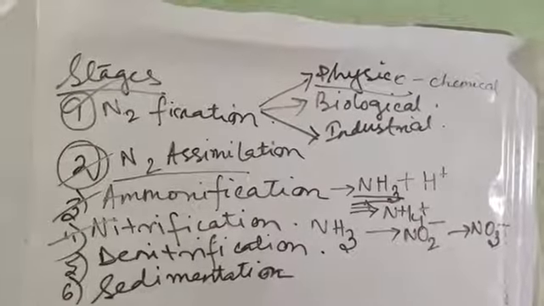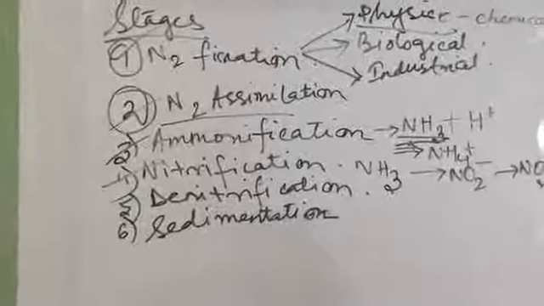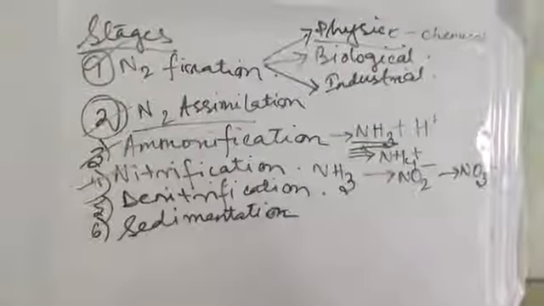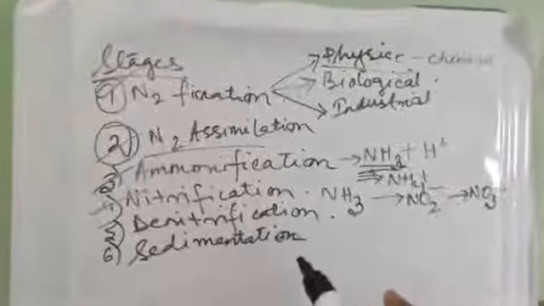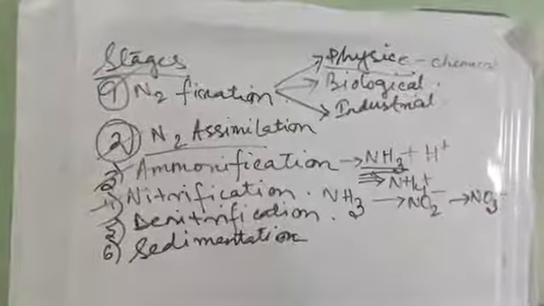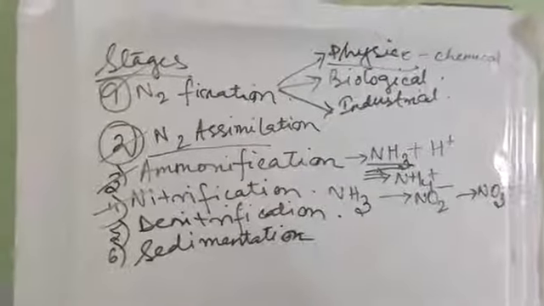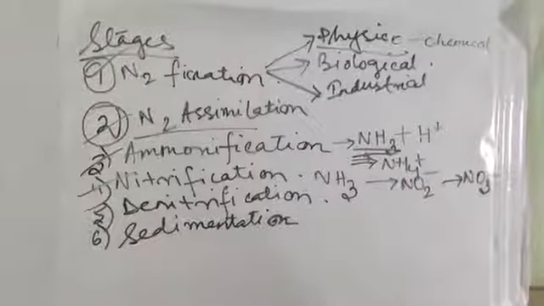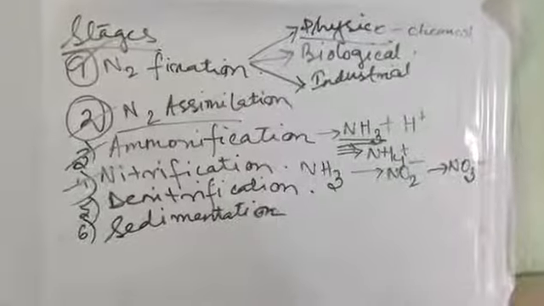Understood? The final process is sedimentation. Here, the nitrates from the soil are lost and trapped inside the rock. The nitrogen from the rock will only be released when it is weathered, when the layers of the rocks are destroyed. So these are the steps of the nitrogen cycle.